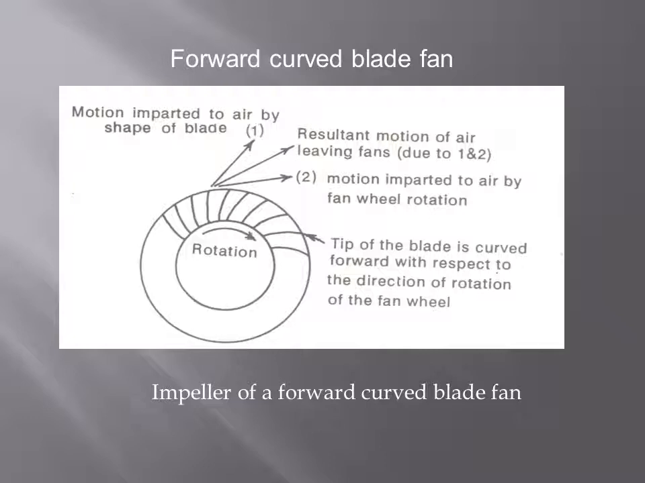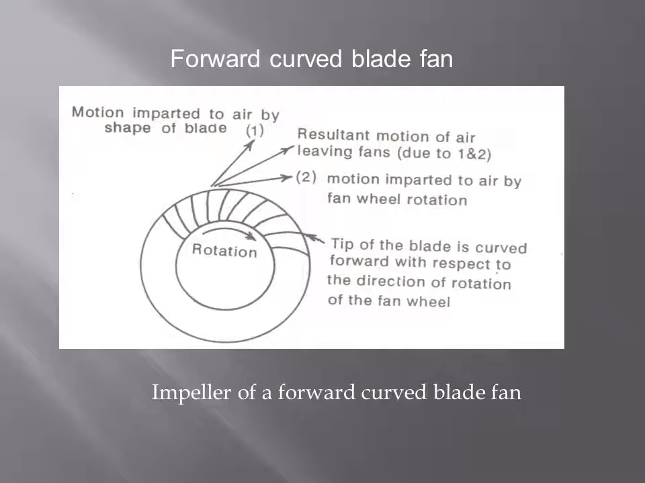You can see the arrow marks we have placed there: motion imparted to air by shape of blade, resultant motion of air leaving the fan due to 1 and 2, and motion imparted to air by fan wheel rotation. The tip of the blade is curved forward with respect to the direction of rotation of the fan wheel. So in the direction of rotation of the fan wheel, we can see the blades are curved forward.